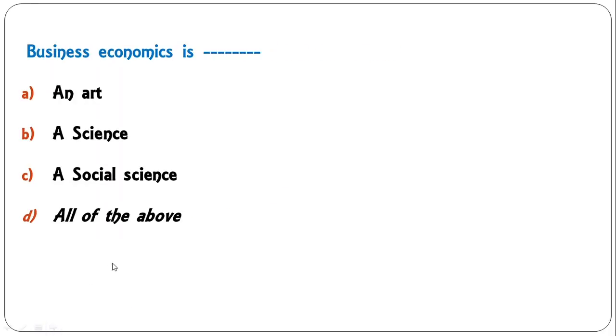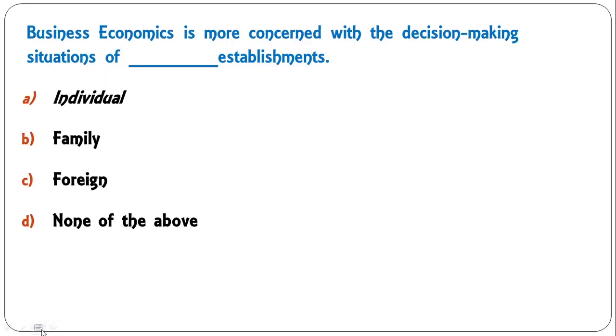Business economics is an art, a science, a social science, all of the above. Business economics is all of the above. It's an interdisciplinary subject. Business economics is more concerned with the decision-making situations of individual establishments.